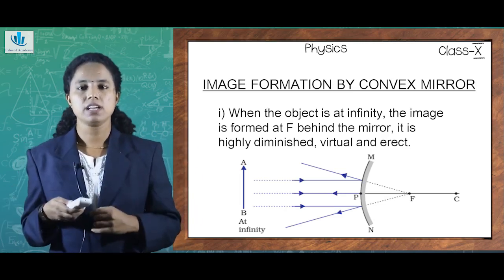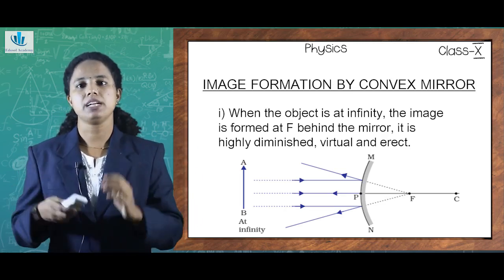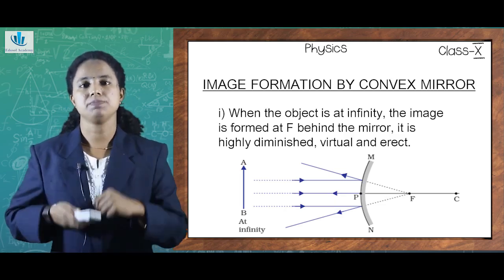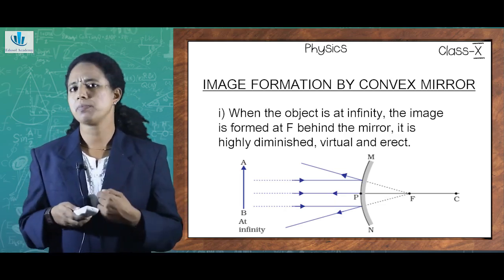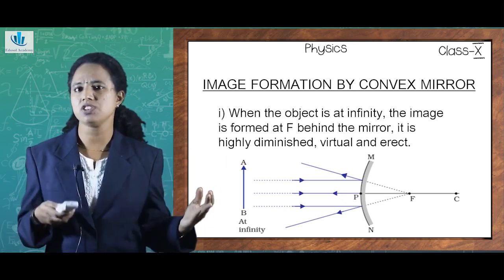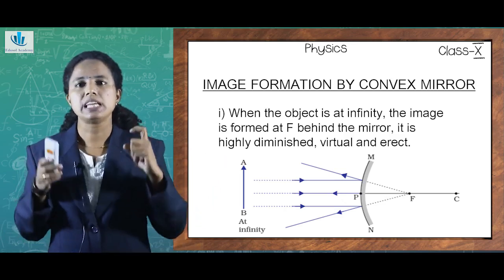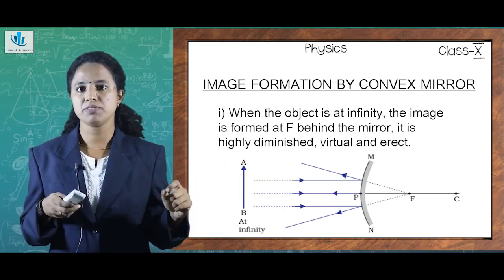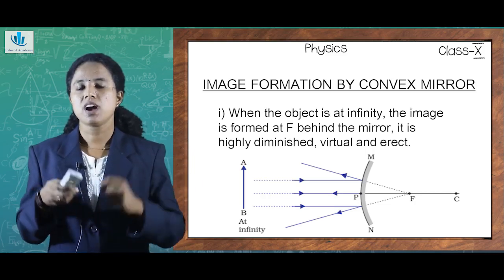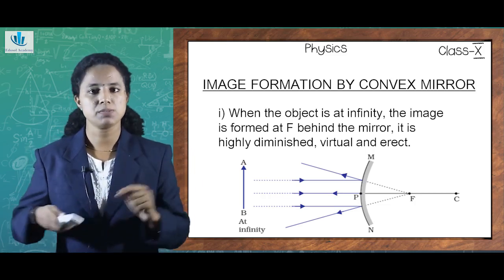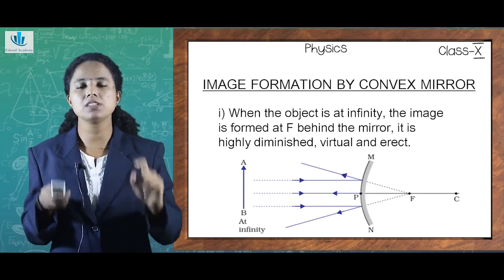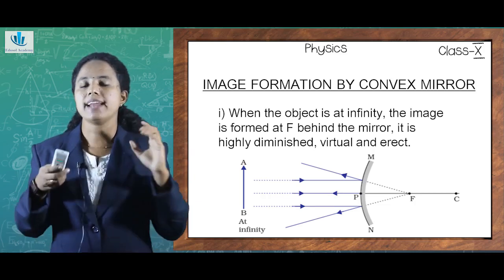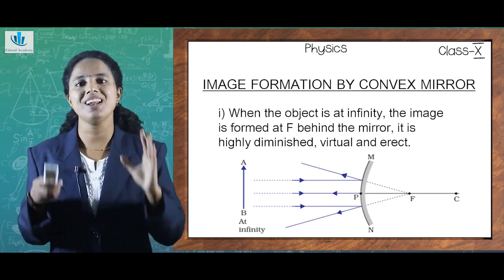So in this case, the object is being kept at infinity, which is represented as AB. What is the image formed? Can you see any image as A dash B dash? No. So the image is formed at F behind the mirror. You can't see an image as A dash B dash because it is highly diminished, or very small in size, and such an image would always be virtual and erect.